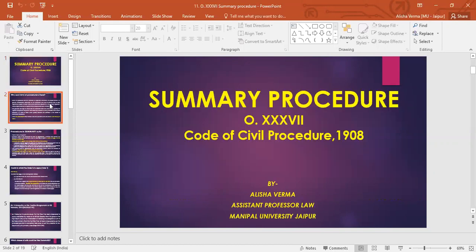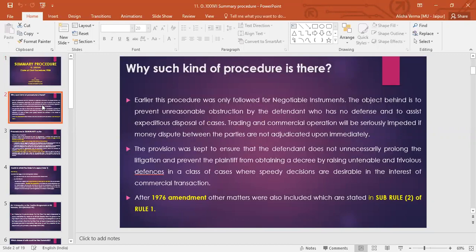So we'll be watching this particular PPT and dealing with 3 or 4 kinds of issues. First of all, what is the procedure which is to be followed in summary procedure. Second, what kind of courts can try a particular suit summarily. And third, what are the classes of suits specified in Order 37 which could be tried summarily. So let's go through the summary of this particular concept first.